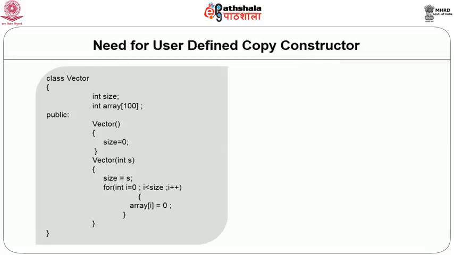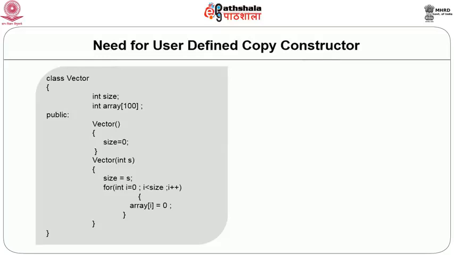One data member stores the size, so we have taken int size, which would store the size of the vector. The second data member, which we will call array, is where we will store our vector.